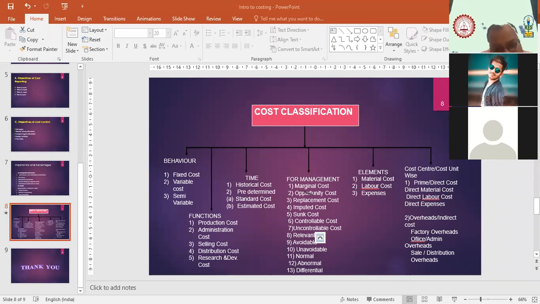The next one is on the basis of time. There are 2 major classifications: one is called historical cost and one is called predetermined cost. Historical cost is all those expenses which you have incurred in the past. Let's say I purchased one vehicle 2 years back for 10 lakh. That 10 lakh price from 2 years back is my historical cost.